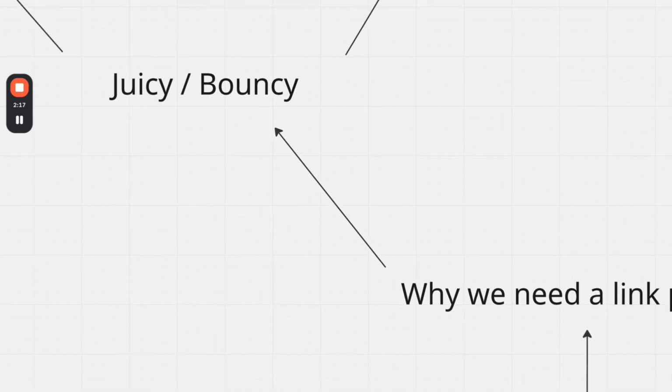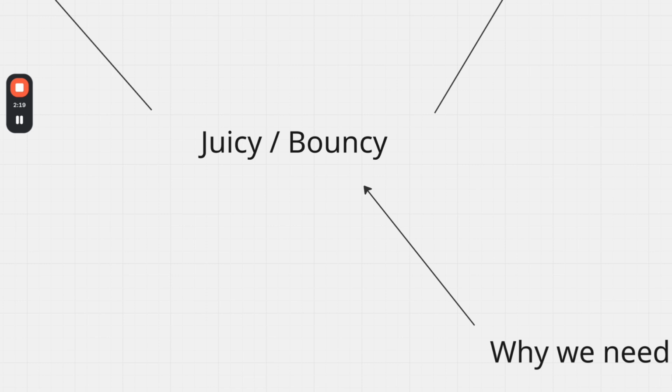Let's get now to the two link providers that are actually interesting for our cases. First of all, we have, like I said before, Juicy, and maybe you are now questioning why. You just said the Juicy domain is flagged and you cannot use it on Reddit. I will show you the way to use it. And then we also have a more expensive version, and I will also explain why expensive can make sense for you in this case. This is Bouncy.